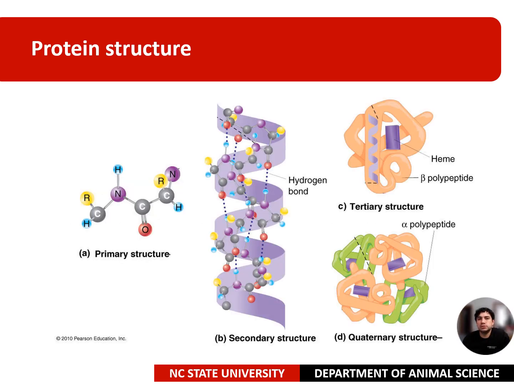Proteins have four structural levels: primary, secondary, tertiary, and quaternary. The specific arrangement of amino acids determines the protein function. In this figure, you can see an example of how proteins are made. The primary structure is the sequence of amino acids in a polypeptide chain. The next level is the secondary structure, which refers to the local folded structures that form within a polypeptide due to interactions between atoms of the backbone.